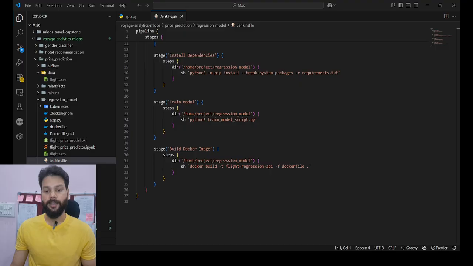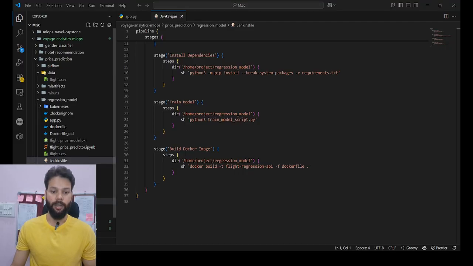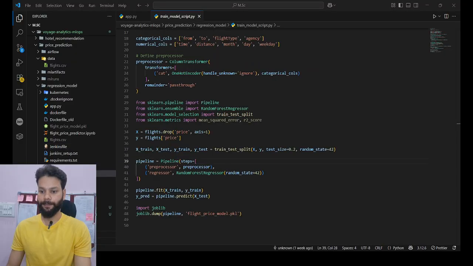As the next step, I'll show how the model metrics, parameters, and versions are tracked using MLflow, enabling experiment tracking and reproducibility. So let me show my MLflow files.